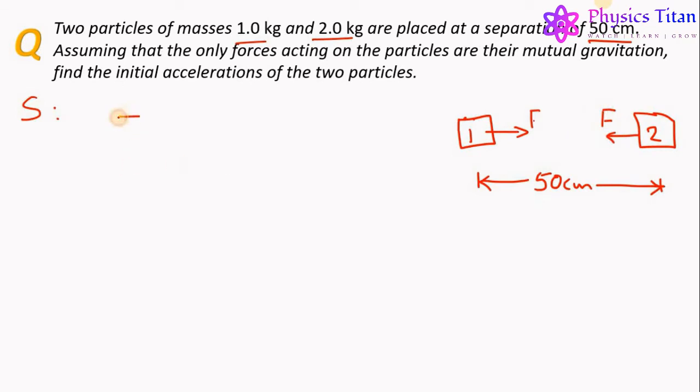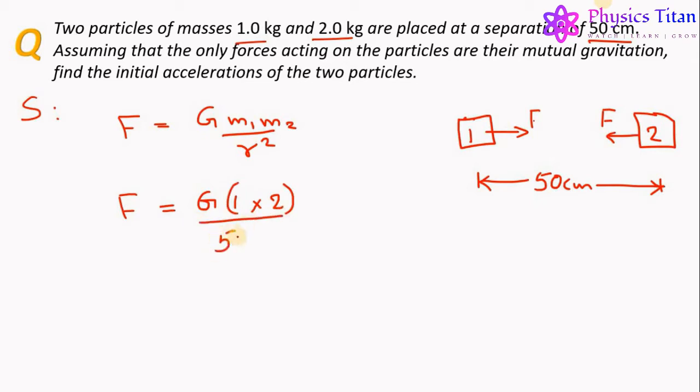the only force acting on them is the gravitational force. And the magnitude of this gravitational force is given by G m1 m2 upon r square. Putting the values of m1, m2 and r square in this equation, we get force equals G m1 m2 upon r square. Here we have divided the 50 by 100 because 50 is in centimeter, but the SI unit of length is meter.